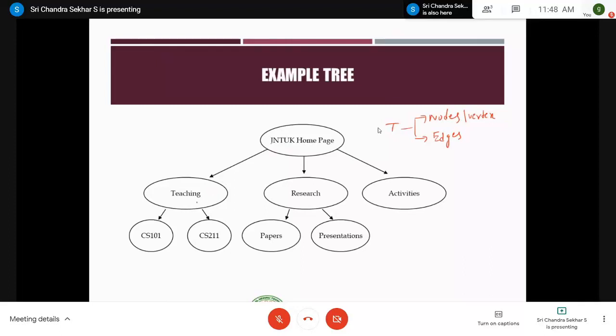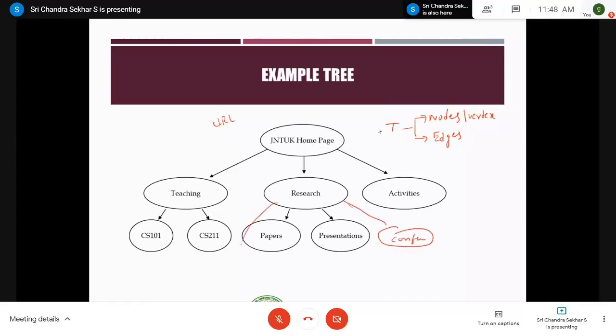Within the JNTUK homepage, this is nothing but the URL of JNTU Kakinada homepage. Under this JNTU Kakinada homepage, we have teaching, research, and activities. And under teaching, we have CS101, CS211. Similarly, in research, we have two different parts, papers and presentations, and we can also have one more thing, that is conferences.